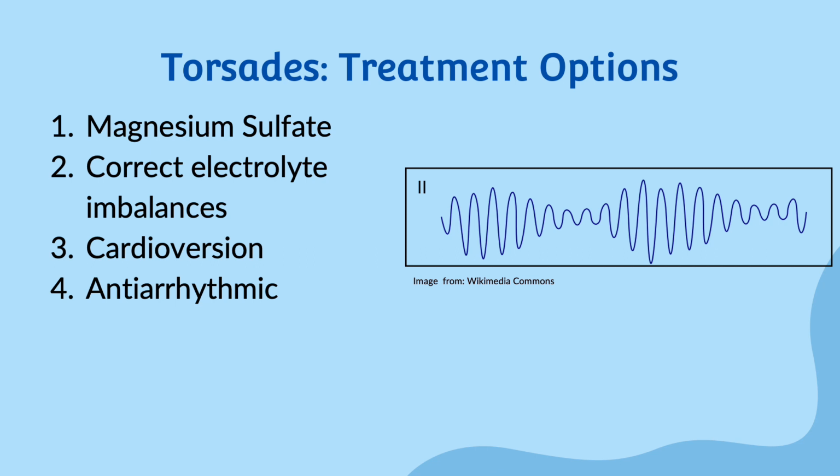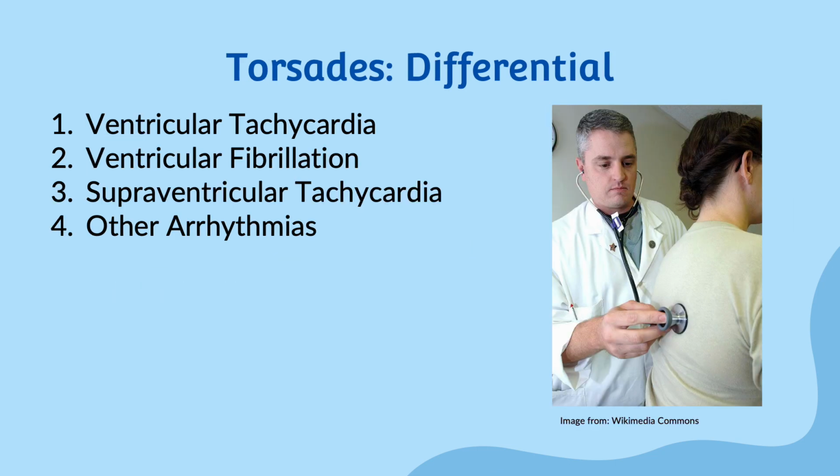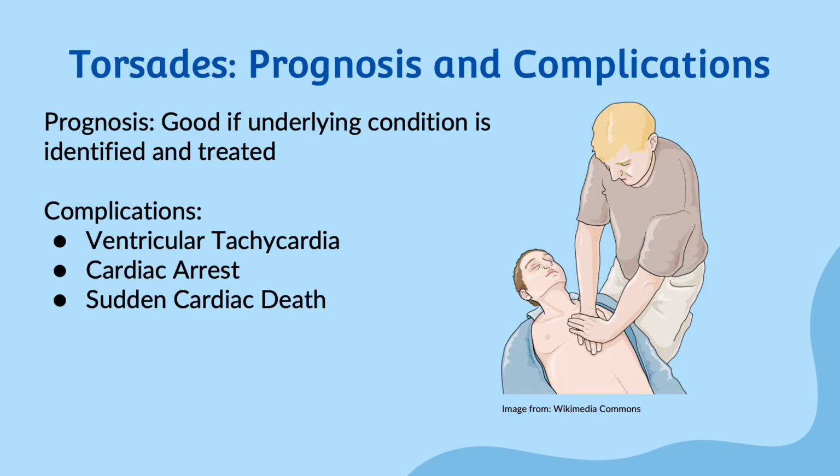So again, the first-line treatment for torsades is going to be magnesium sulfate so that you can stabilize the cardiomyocyte membrane potential. When diagnosing torsades, it is essential to differentiate it again from other types of ventricular tachycardias. These include ventricular fibrillation and supraventricular tachycardia. The management and treatment of these arrhythmias are significantly different, making differentiation critical for proper patient care.